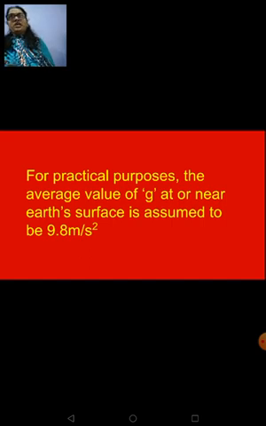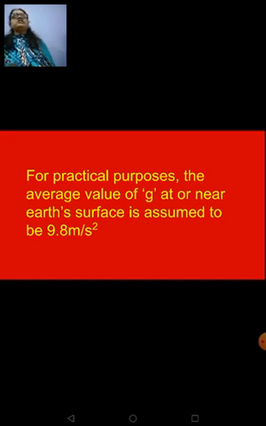So it's very clear the value of g varies with the shape of the earth. So when the value of g varies with the shape of the earth, obviously the weight will also vary from poles to the equator. That is the reason the friend is not accepting. Just remember these points. When you are going above the surface of the earth or below the surface of the earth, the value of g will decrease. At the center of the earth, it is going to be 0. On the surface of the earth only, it will have a maximum value.